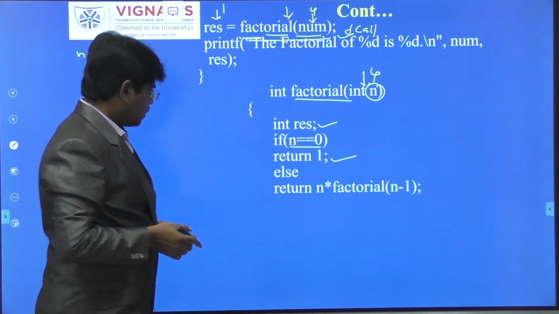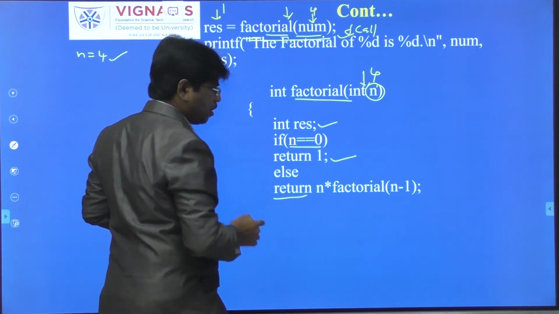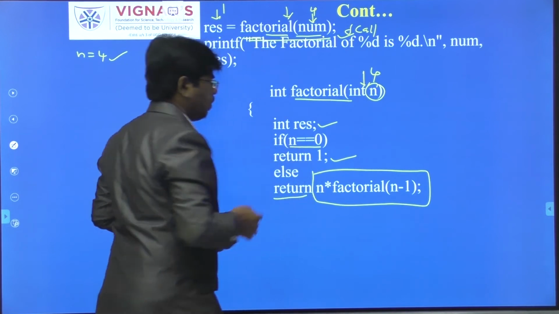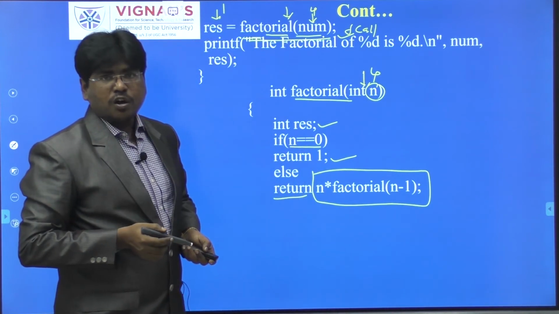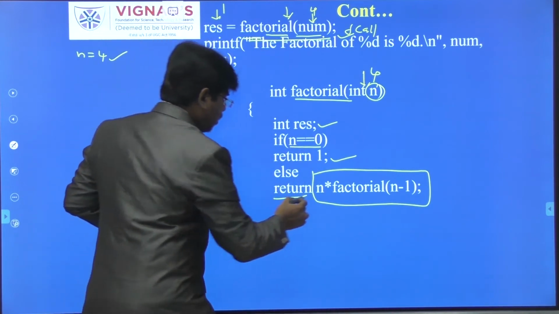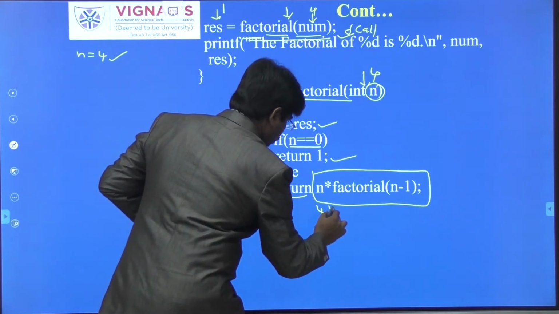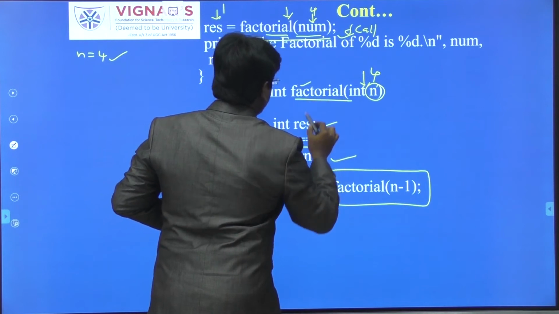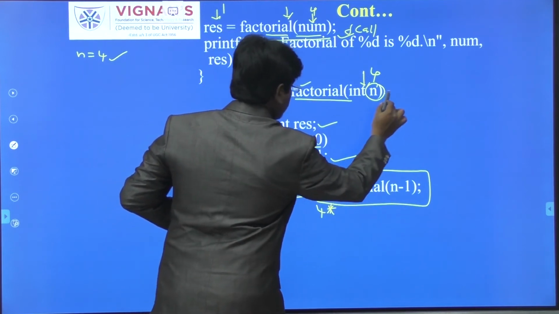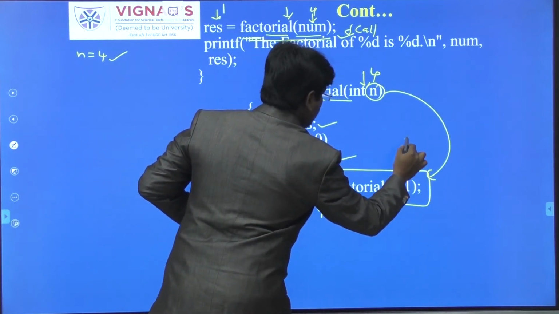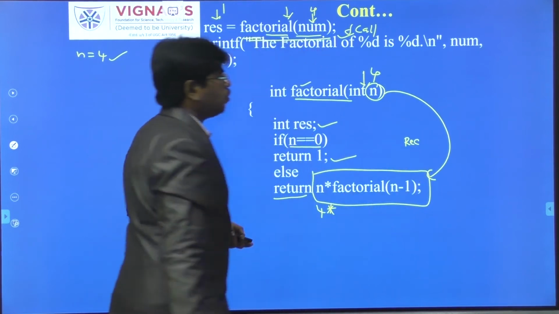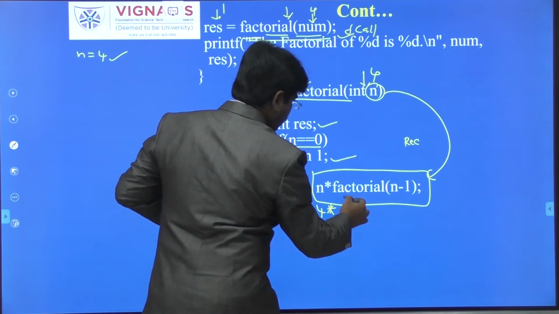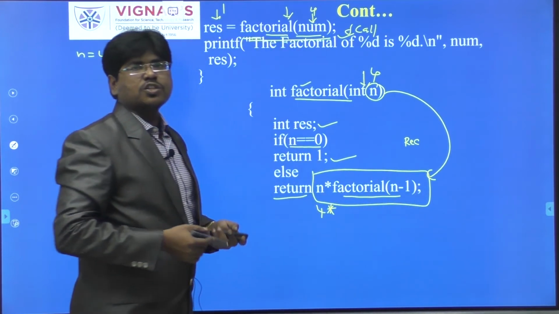For example, if the number is not 0, then the else condition I have written: else return. It has to return something. What? It is the formula for calculating the factorial of a given number, that is n into factorial of n minus 1. So here n, consider 4 into factorial again. This function is calling itself. This is called recursion. Hope you understand. Here the function factorial is again calling the same function, that is called recursion.